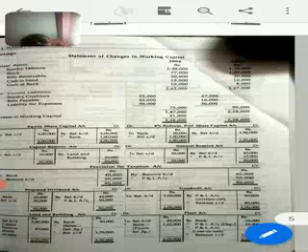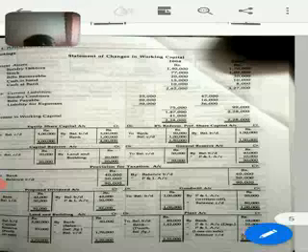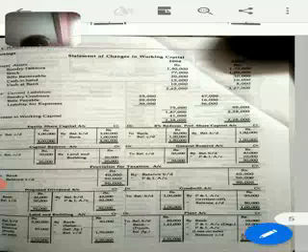Now I need to reiterate another important point: if the asset is at cost, then how to deal with this?